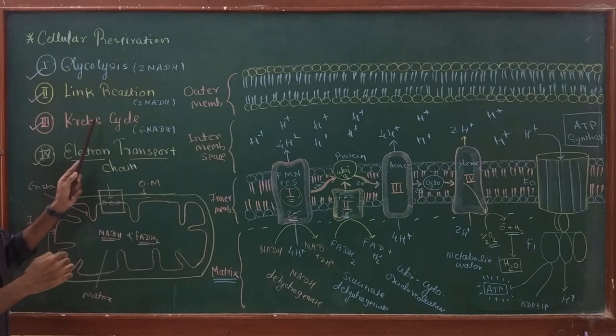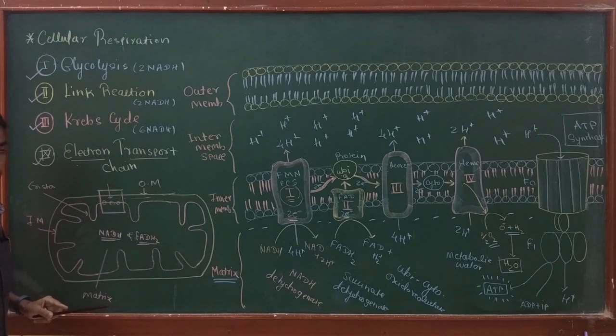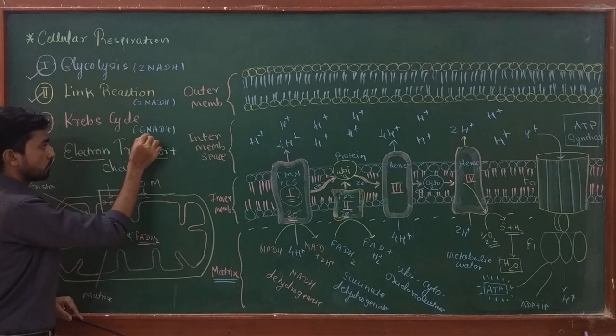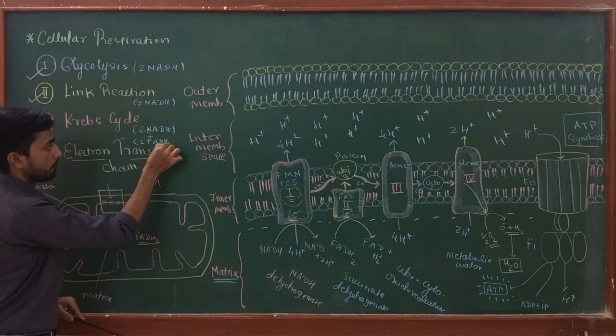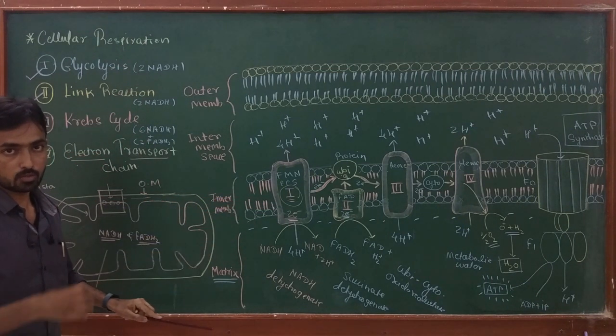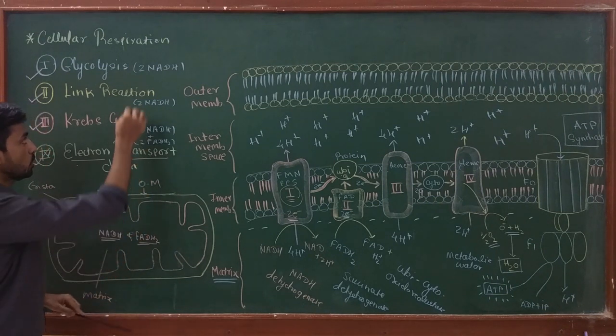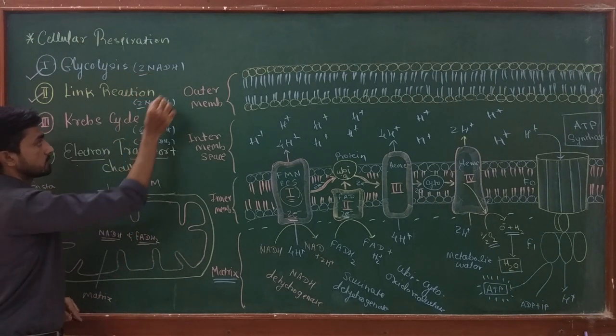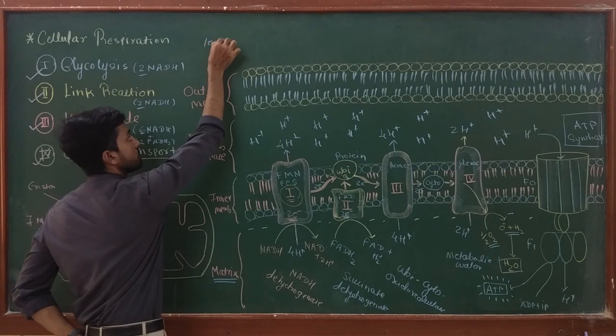When acetyl CoA enters the Krebs cycle, 6 NADH are produced. Then the Krebs cycle also produces 2 FADH2. Now this NADH and FADH2 enter the electron transport chain, and finally ATP is produced. So 2 plus 2 plus 6, a total of 10 NADH enter.